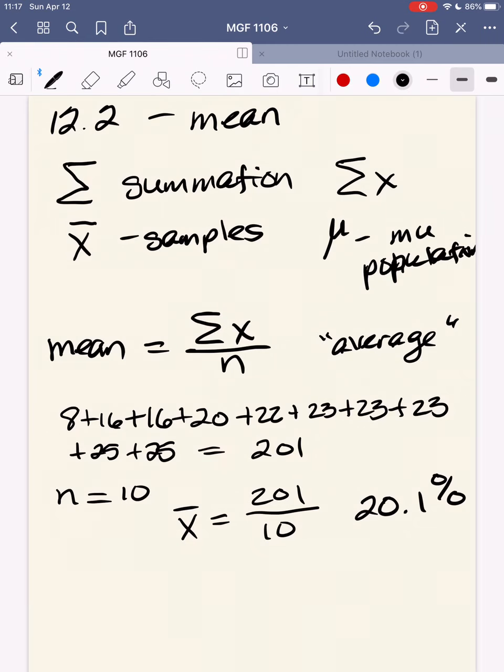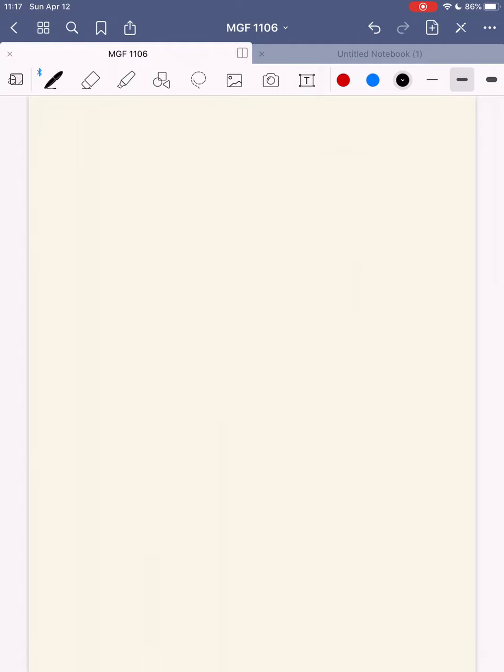Now if we're going to look at a frequency distribution, it's right on the same lines. Our mean for a frequency distribution, which is our x bar, is going to be slightly different.